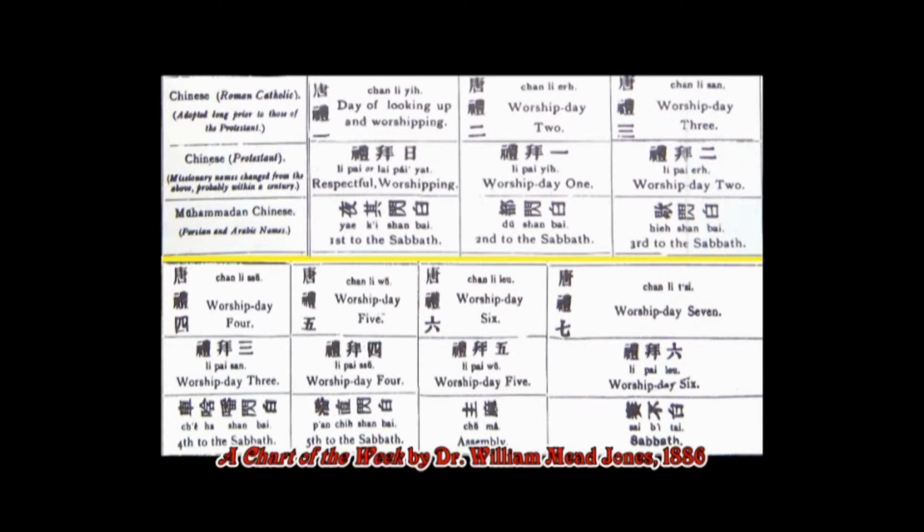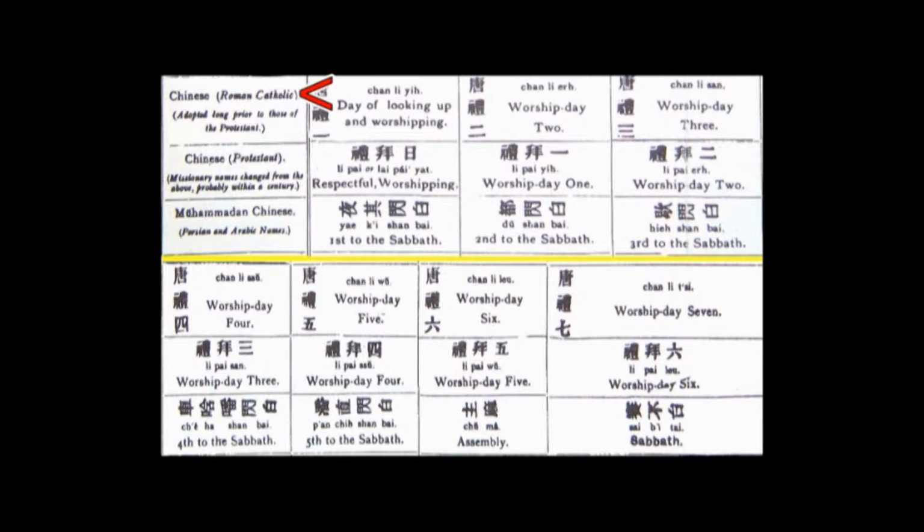Maybe the following information from this 1886 weekly cycle chart will help clarify some of what has happened to the weekly cycle in China. In the Chinese Catholic weekly cycle system, the first day of the week has the special title of Day of Looking Up and Worshiping. In the Chinese Protestant weekly cycle, the first day of the week is also given a special title called Respectful Worshiping.